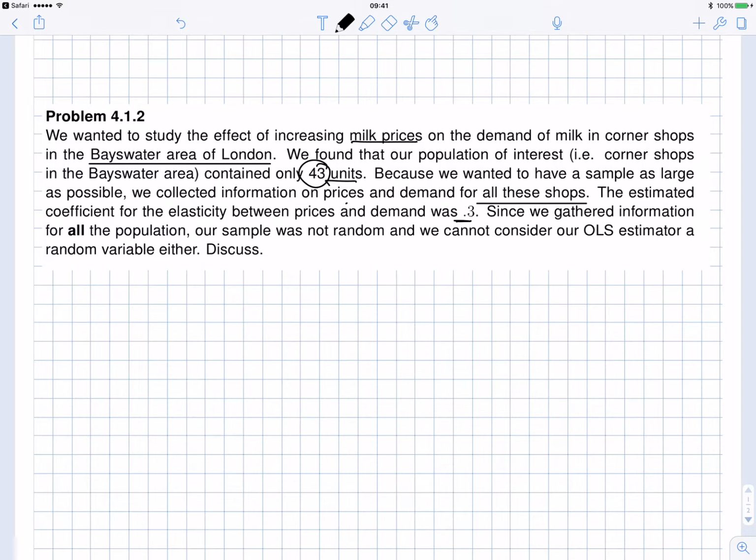Since we gathered information on all the population, our sample was not random, and we cannot consider our OLS estimator a random variable either. Discuss.